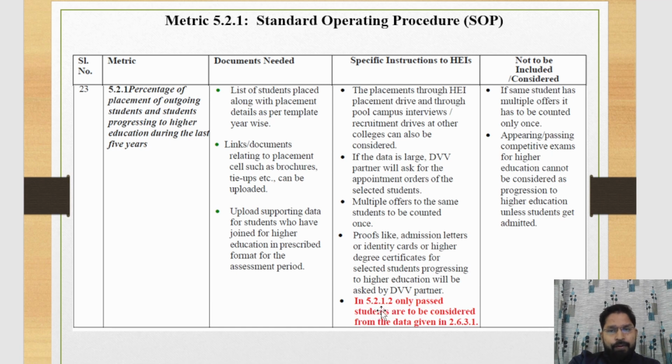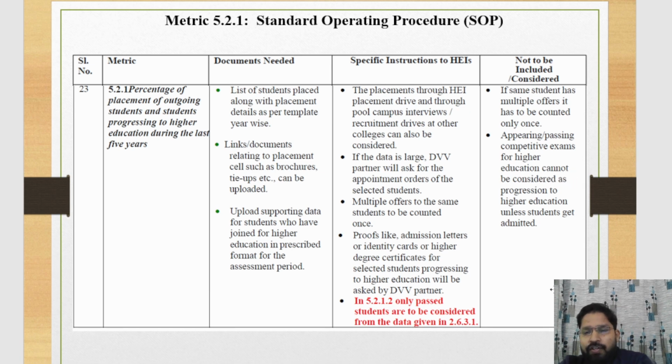Here, in 5.2.1, only passed students are to be considered from the data given. Means only passed students can be considered, data from 5.2.1. Here, appearing or passing a competitive exam for higher education cannot be considered.